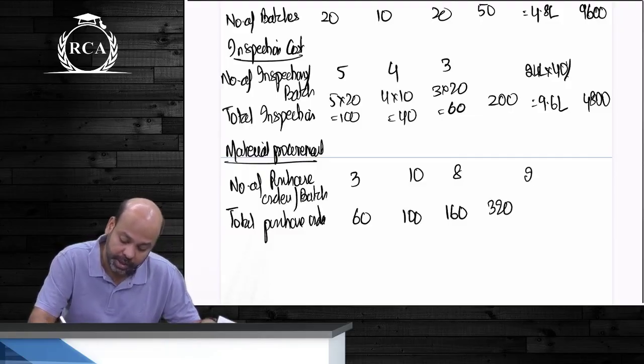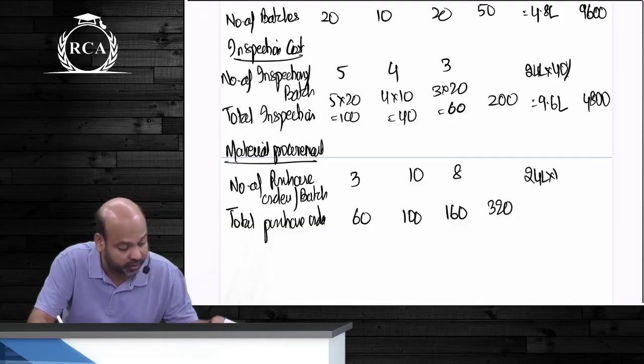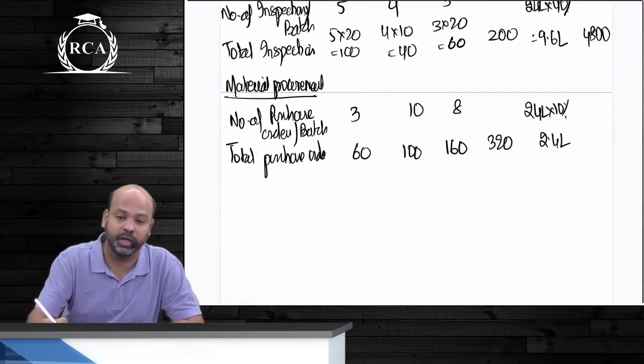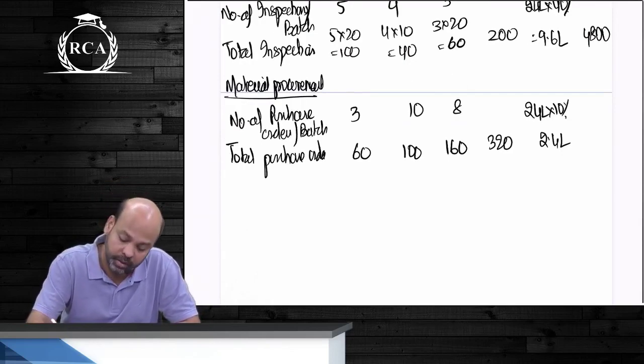The total material procurement cost is 10% of 24 lakhs, beta. 2,40,000. Divide 2,40,000 guys by 320. How much will be the amount?